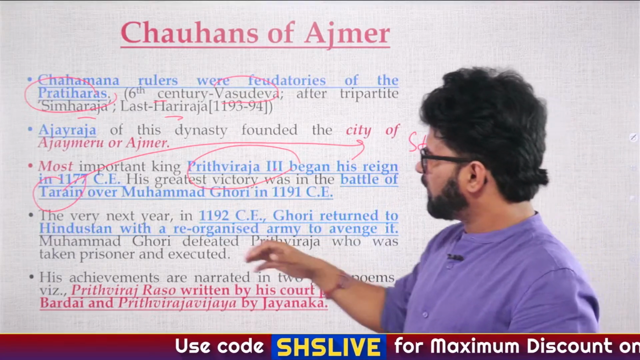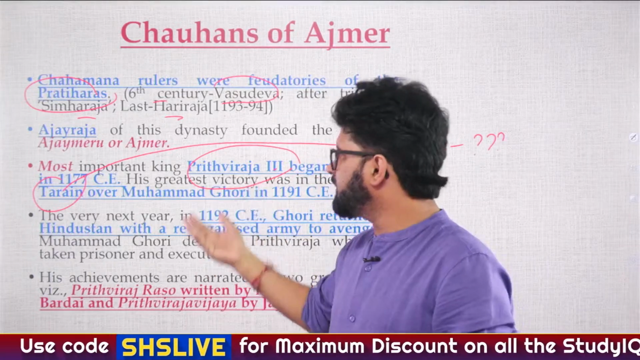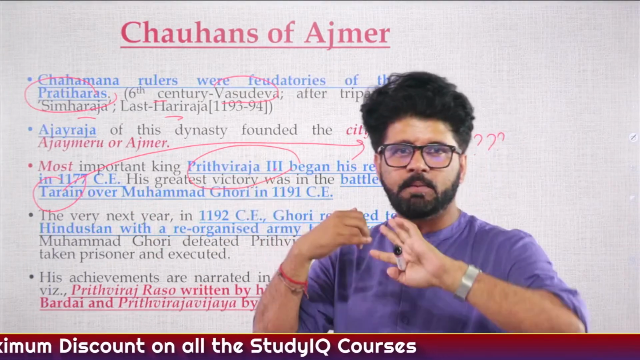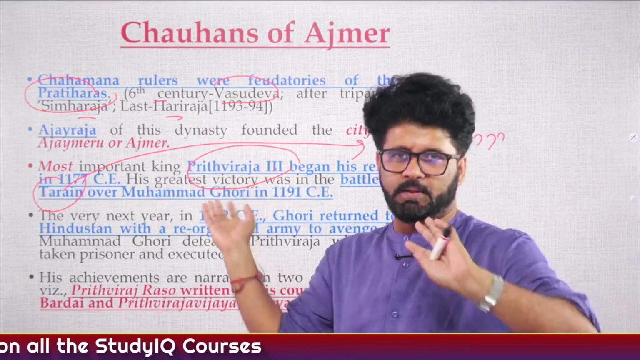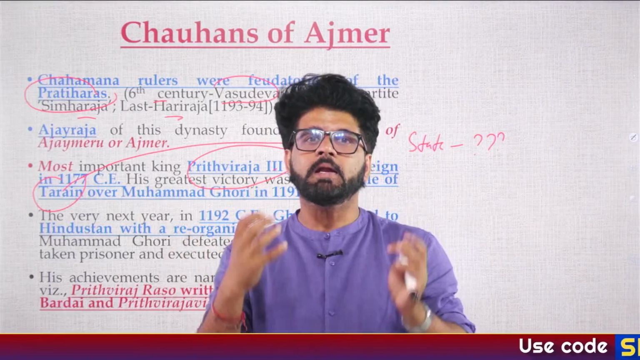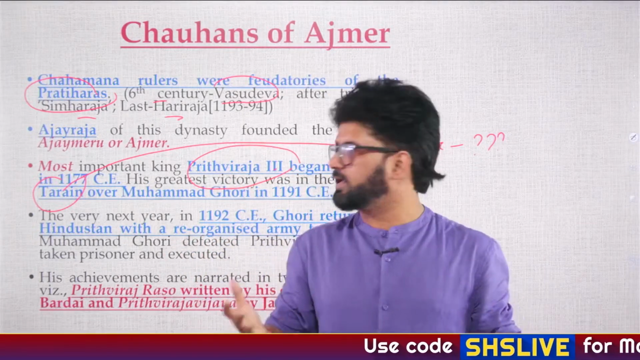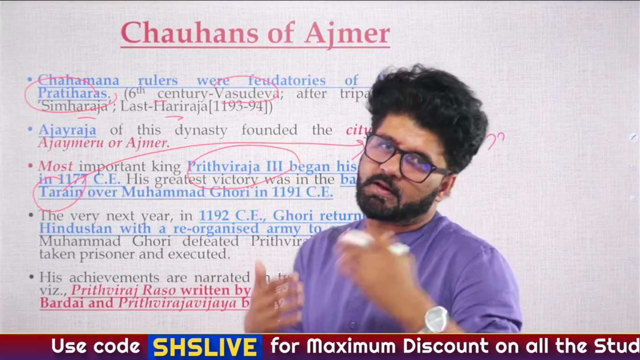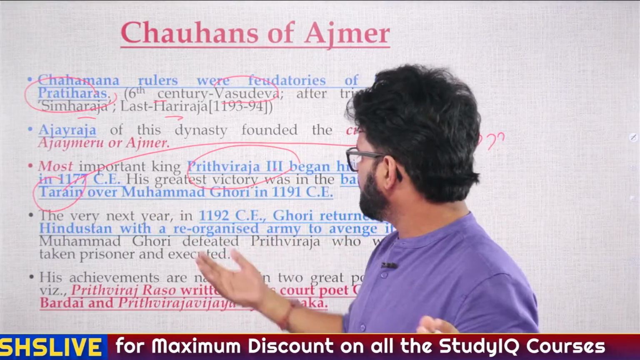What is the name of that particular state in which this Tarayan region is there, where they fought these two battles? Next year he came first time. They defeated Muhammad Ghori, Prithviraj Chauhan and his army defeated Muhammad Ghori. But again, Rajput valor, Rajput ethics, they did not kill him. They should have killed him. Again, we can agree to disagree, but yes, I personally feel they should have killed him.